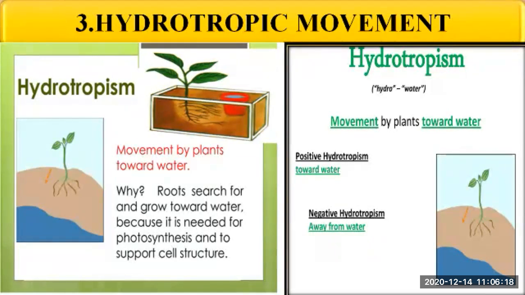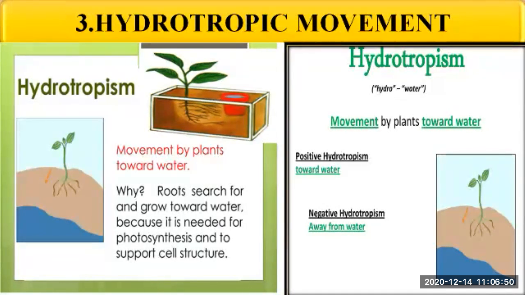As we have learned before, plants prepare their food during the process of photosynthesis, right? And the photosynthesis process can be performed in the presence of water. Okay, water is an essential need to perform photosynthesis, as well as to support the cell structure. So when the plant shows movement in search of water, it is called hydrotropism.